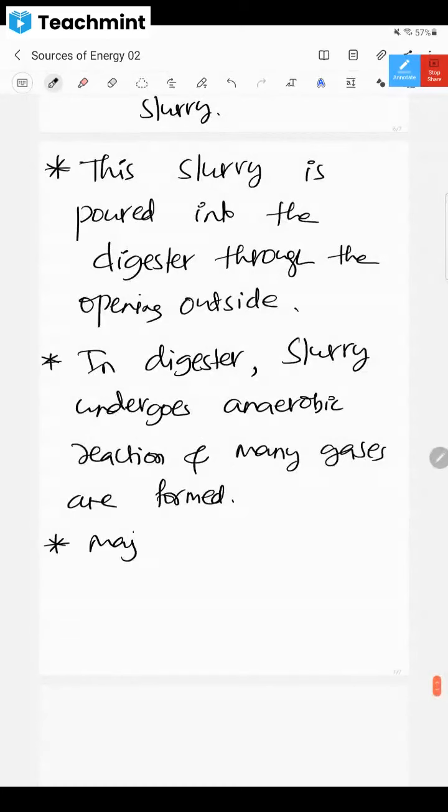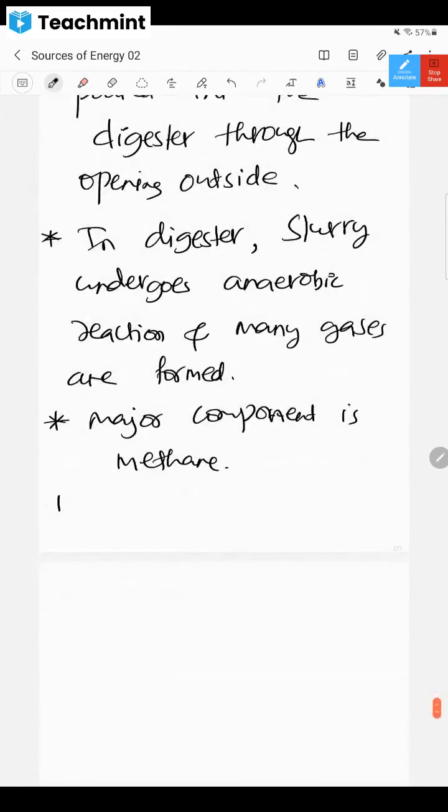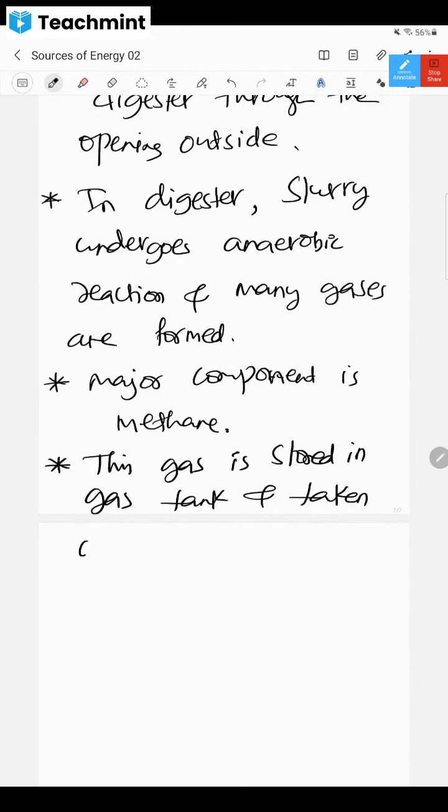The major component is methane. Then this gas is stored in a gas tank and taken out through pipes for further use.